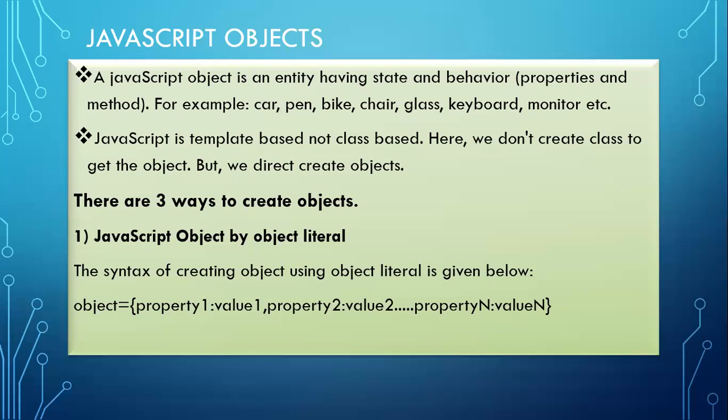If you take chair as an example, what is the state and what is the behavior of a chair? State is physical appearance, we told. That means its color, its shape, all are the state properties, and its behavior is for what purpose we are using that object. It is used for sitting. Take pen as an example: its state values are its color, shape, all those things.